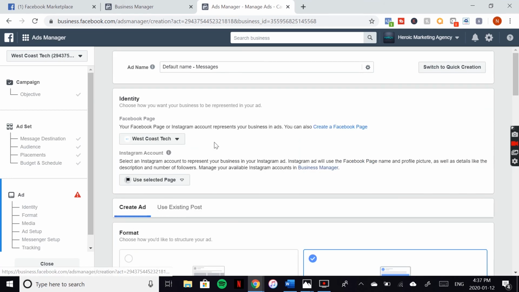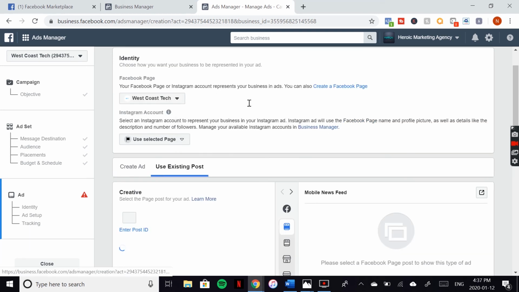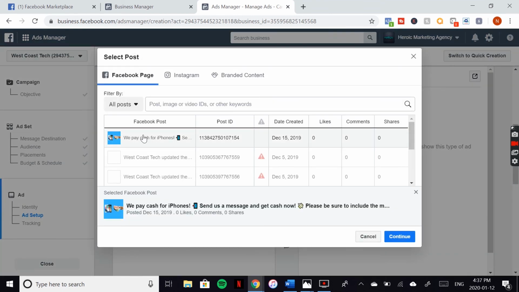So there are a couple ways you can run this ad. You can either do a page post, so you create the post on Facebook on the page before that, or you can do what I'm doing now, which is just create it in here. I recommend you use existing posts, so that's actually what I'm going to do just to save time and for the purpose of this video. So when I click use existing post, I'm going to select a post. There's only one we can use.